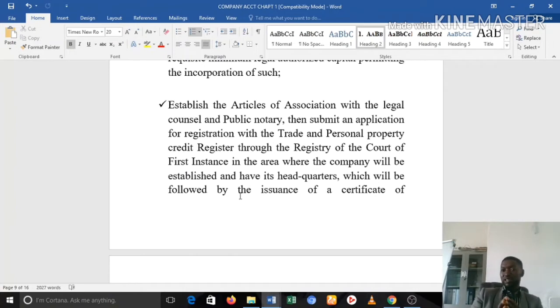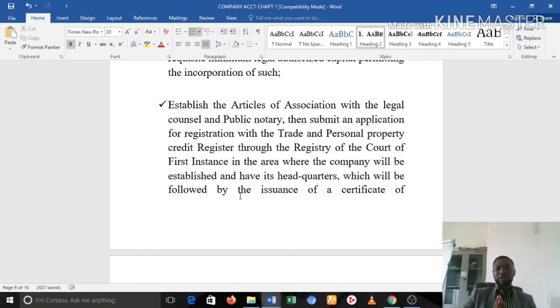The public notaries are actually in charge of company issues, company management issues, creation of companies, and so on. Then the legal counsel are there as lawyers. So then, after you must have established this article of association with your legal counsel as well as the public notary, you have to now submit the application for registration with the Trade and Personal Property Credit Register, what they call the RCCM in the French side.